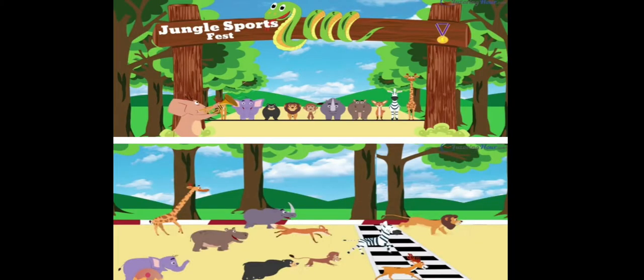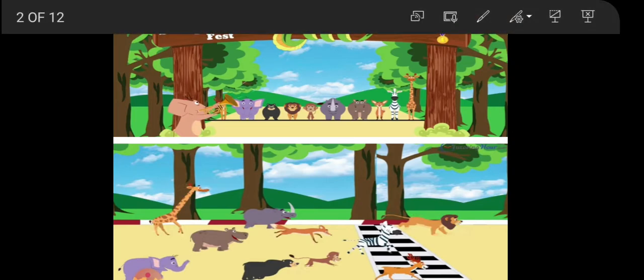Now, as you see, this is a jungle sports fest. They are having a competition. Everybody is standing in a line for the racing. On your mark, get set, go. Here they started running. Can you see the animals running here? The giraffe, the bear, the deer, elephant, the tiger, the lion.